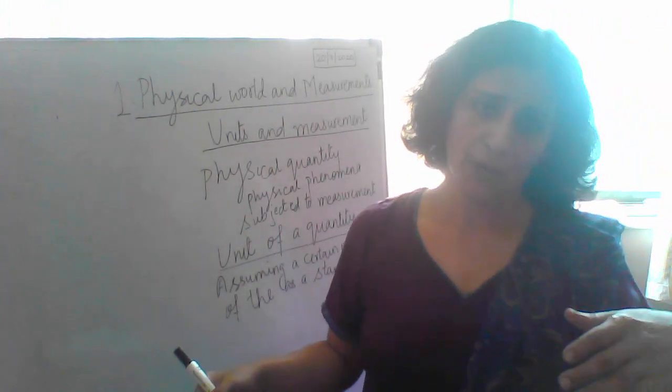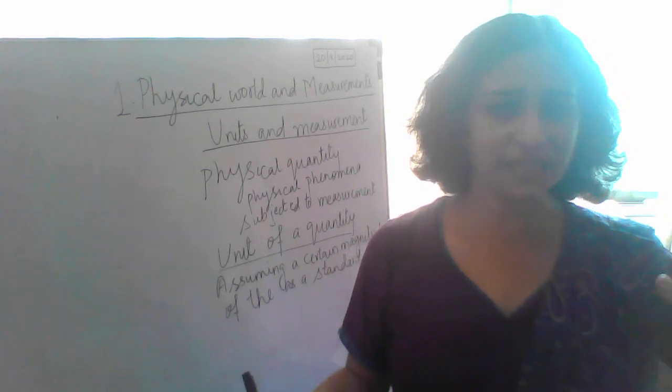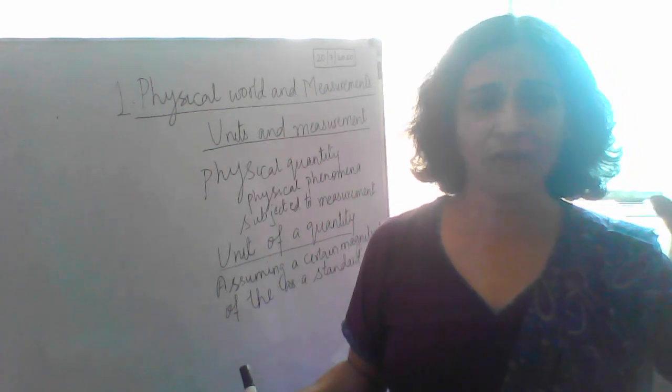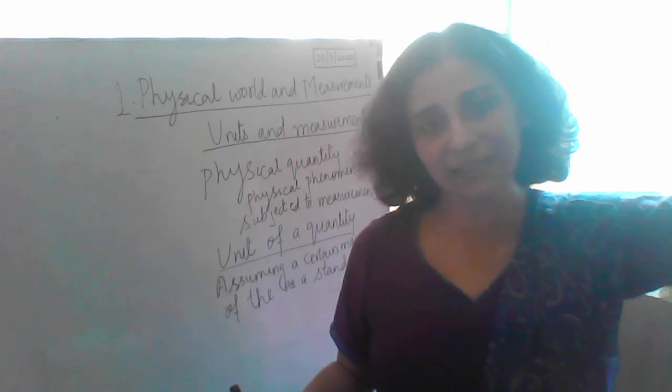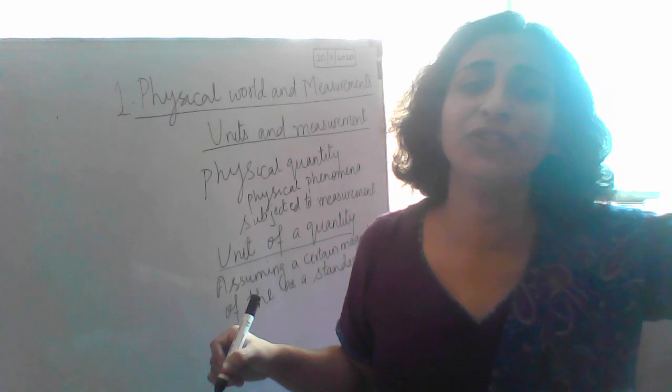When you measure something, you need to give it units, because if I am measuring something which is small and if I am measuring something which is astronomical distances, I cannot use centimeters and millimeters. I need to change the unit.